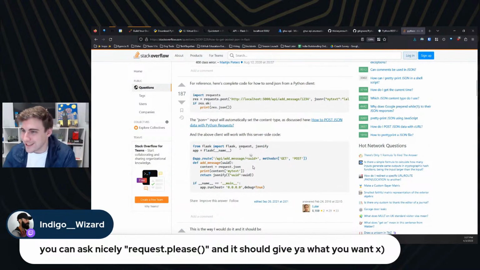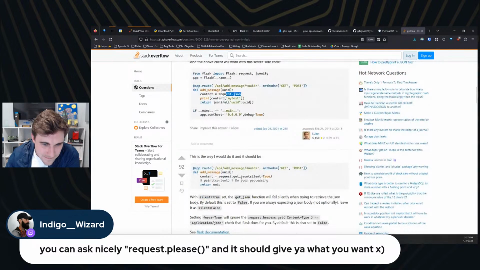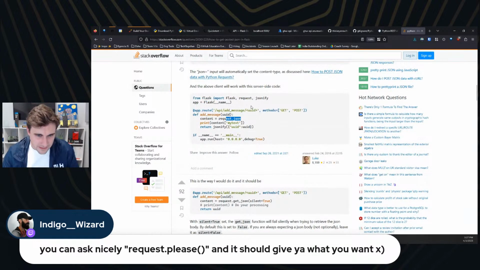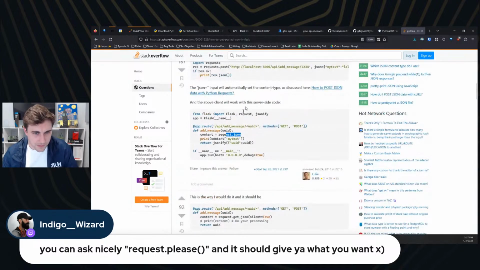You're seeing the reality of what it's like to code with Ryan. Great. Content request.json. Okay, so that should work for us because we want to add JSON here, right? Okay, great. So let's give this a shot. It looks simpler than it is. Just request.json is what we're looking for here.